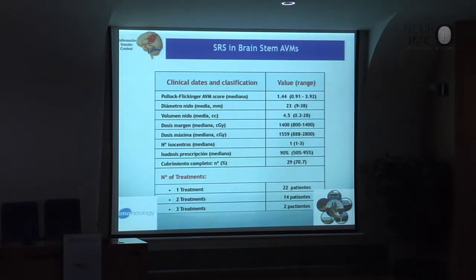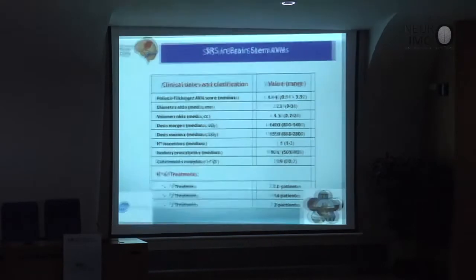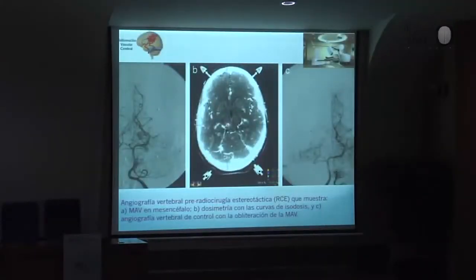If we classify it with the Pollock-Flickinger scale, this is what we have in the classification of the patients. In 22 patients, we made only one treatment. In 40 patients, we made 2 treatments. And in 2 patients, we made 3 treatments without toxicity. We are speaking about brainstem patients who have no other solution. This is a very nice case. It's a small mesencephalic AVM, we made radiosurgery, and you can see on the right part of the slide that the AVM is quite embolized.